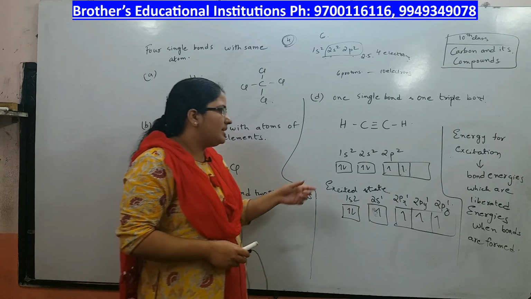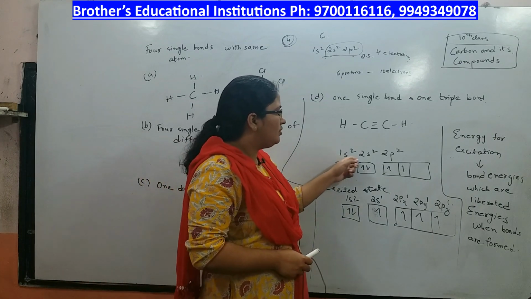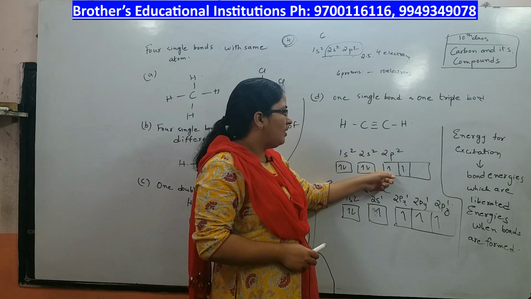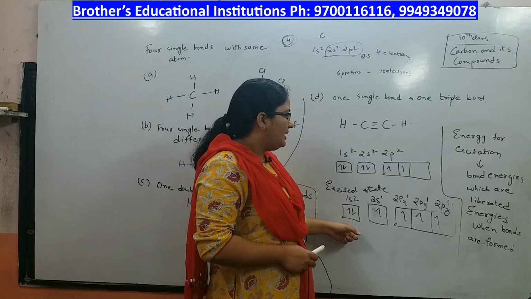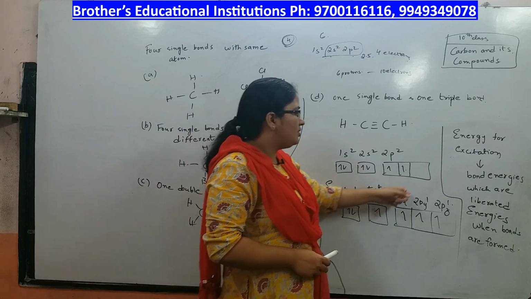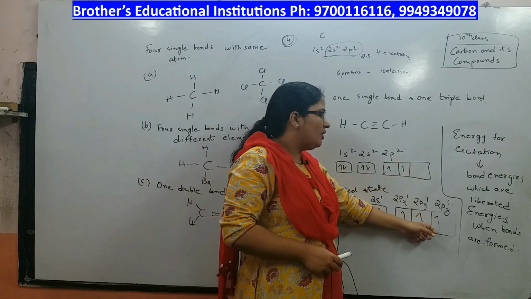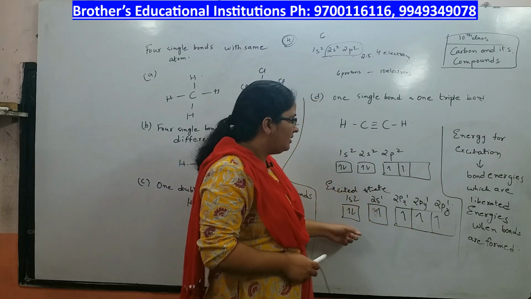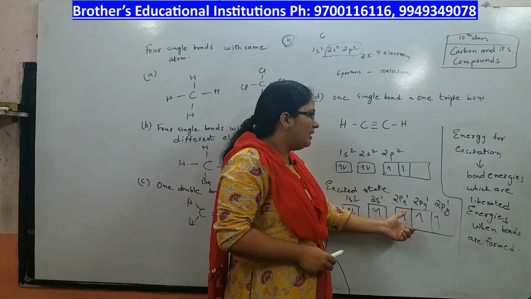Now in the ground state the electronic configuration is 1s2, 2s2, 2p2, that is, it has got 2 unpaired electrons in the ground state. In the excited state, 1 electron jumps to the pz orbital. Now it has got how many electrons? 4 unpaired electrons.